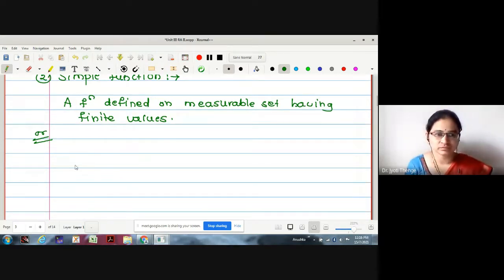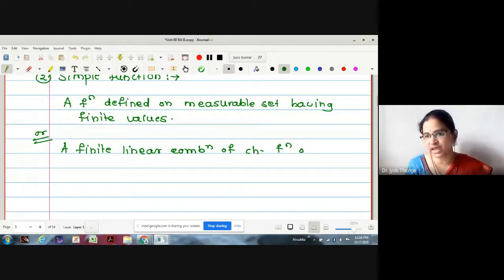A finite linear combination of characteristic functions of measurable sets is also called a simple function.